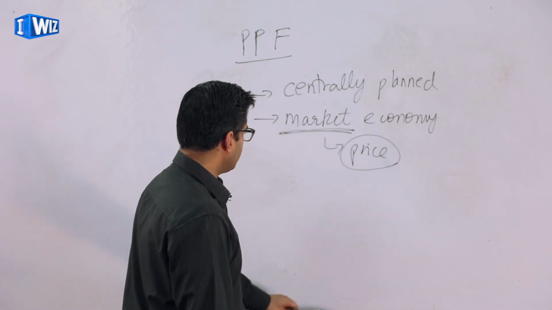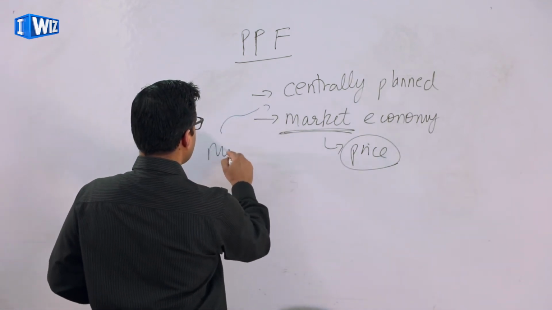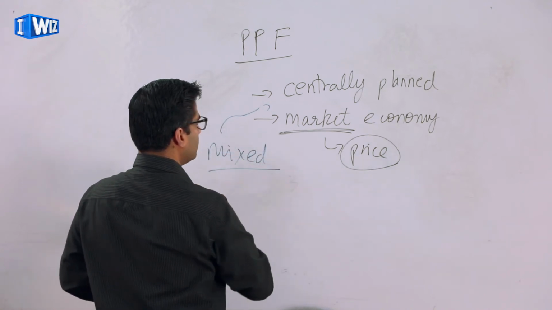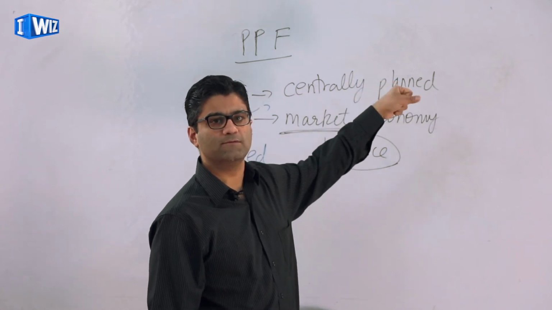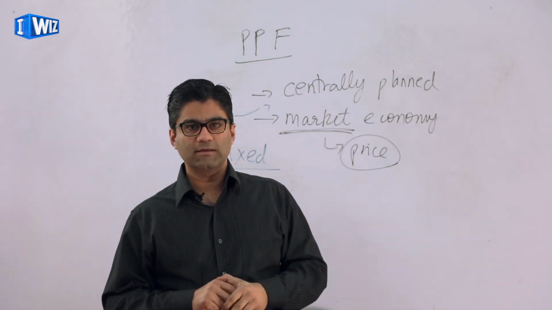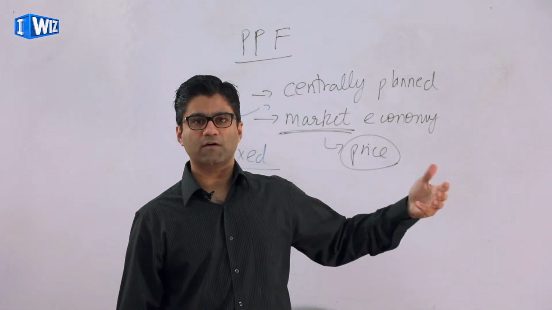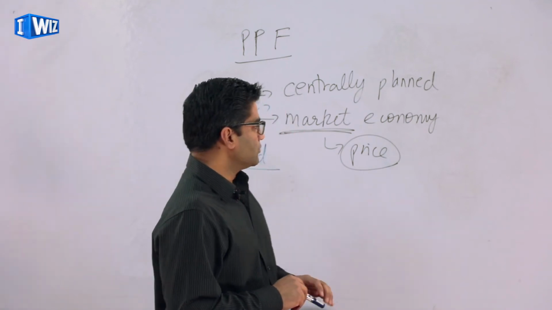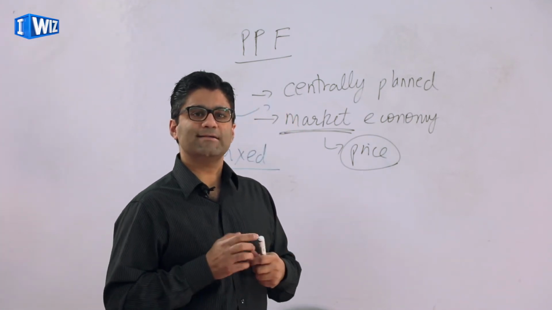Now, if you think of an example, most economies are somewhere in between, and that's called a mixed economy, where a market determines everything, but we do have some government involvement. If you think of any example, India, US, Germany, they're all mixed economies. The difference is the degree to how much the government intervenes. So that's a basic introduction of the different kinds of economies.